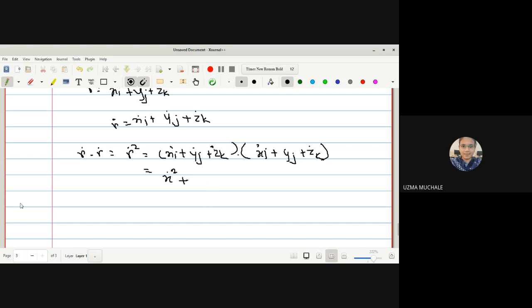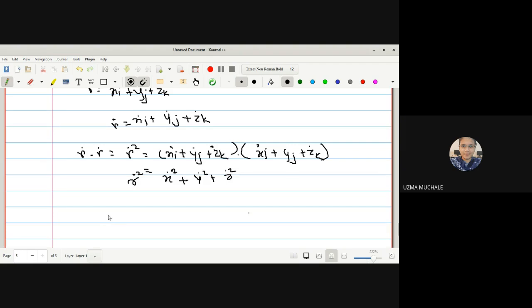Why is it 0? Because the angle between them is 90 degrees, and the dot product of i and j is 0. So again you have y dot square, and again z dot square. So you can have the value of r dot square like this.